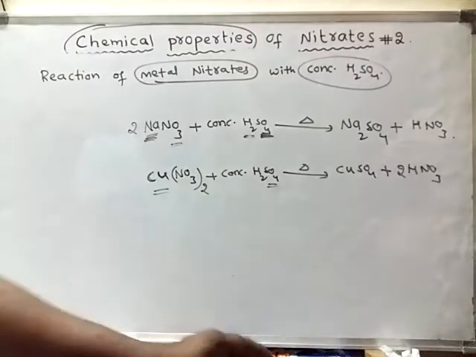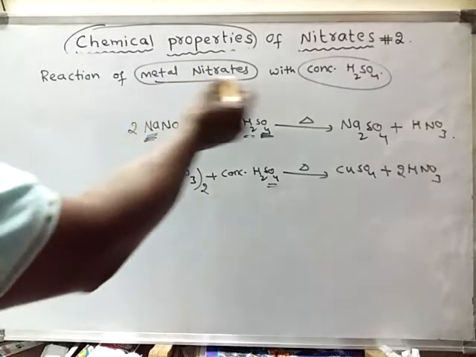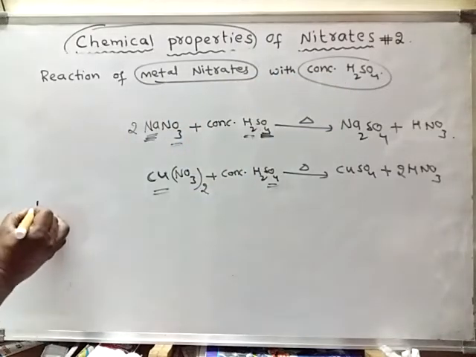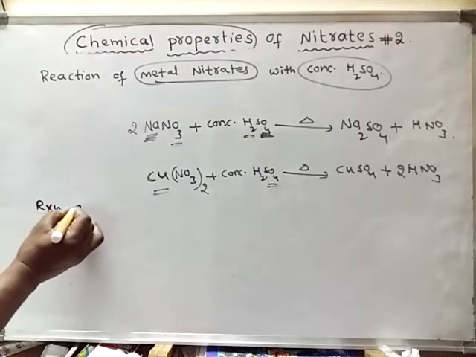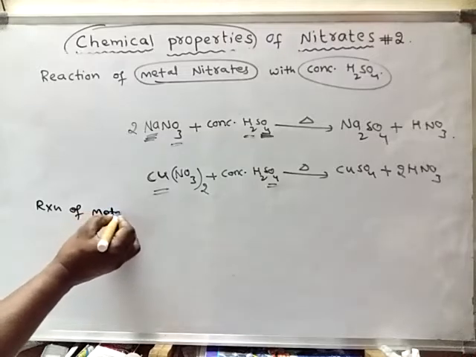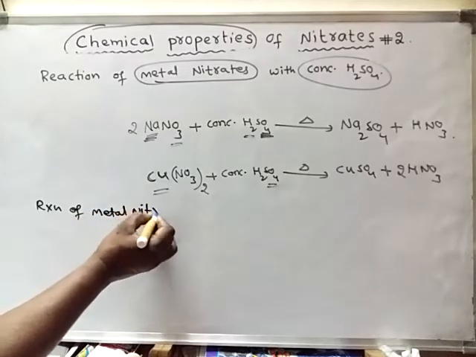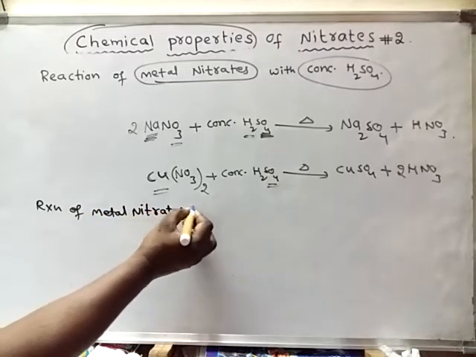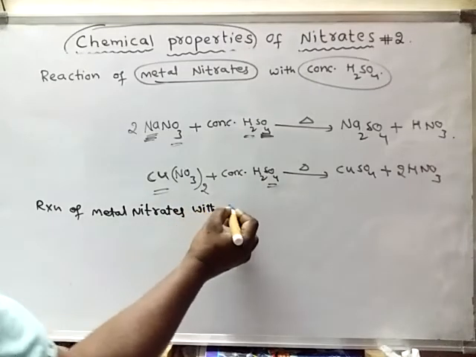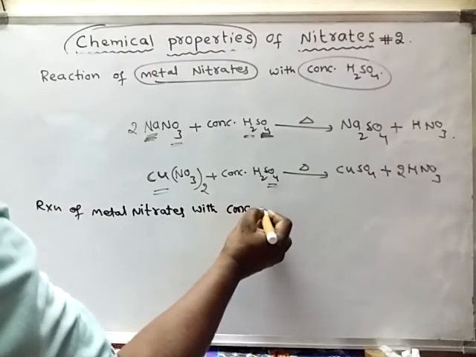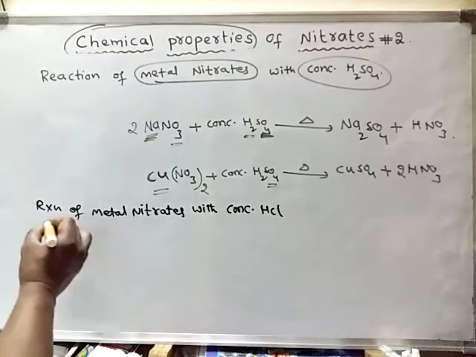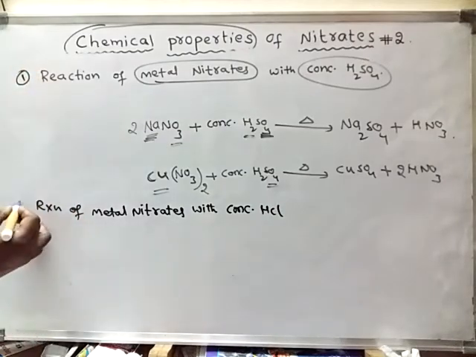Next, reaction of metal nitrates with concentrated hydrochloric acid. So this is the second one.